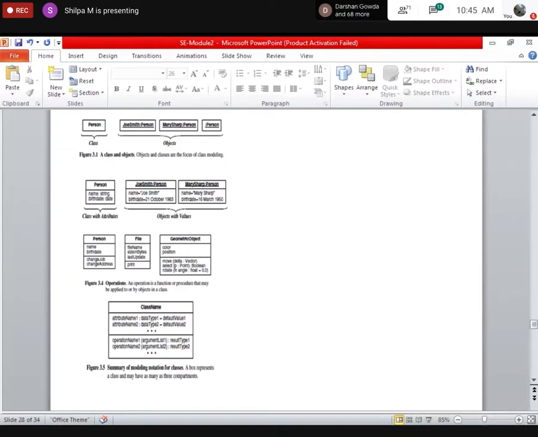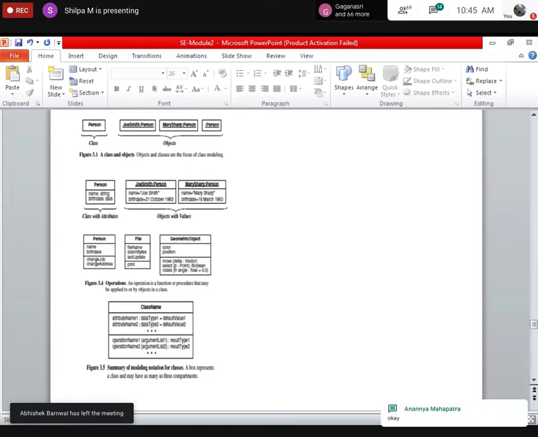Next, who else has sent? Ananya. Ananya, the same mistake. The other mistake you have made is that you have to say name is equal to Ananya, USN is equal to so and so, like that. And underline the object. Fine.